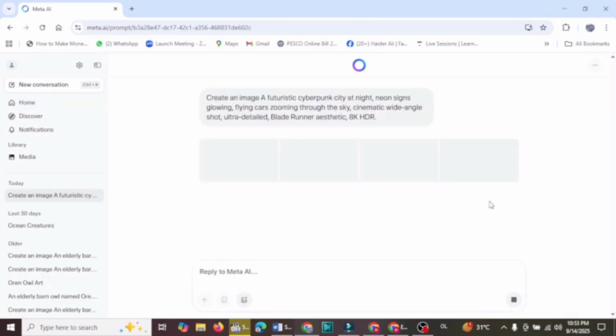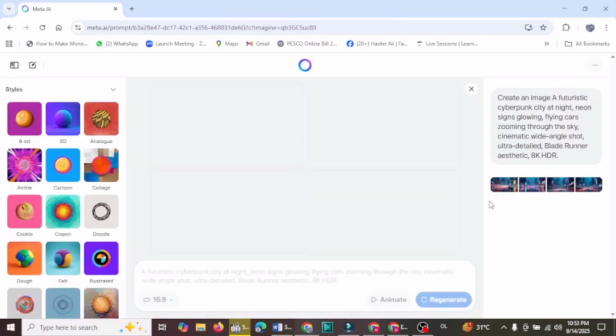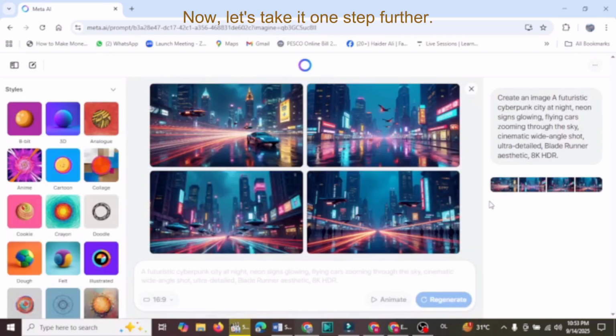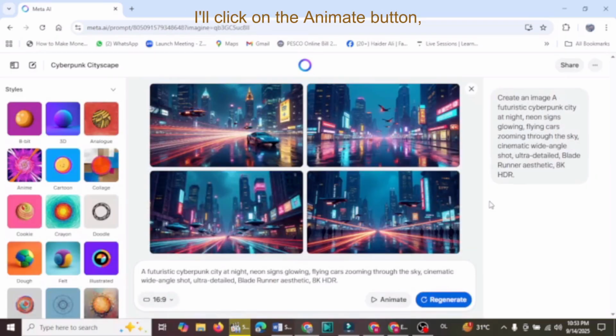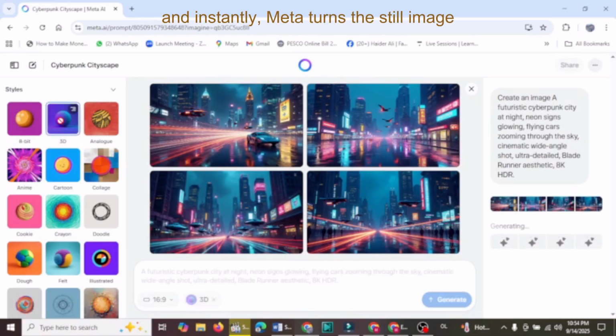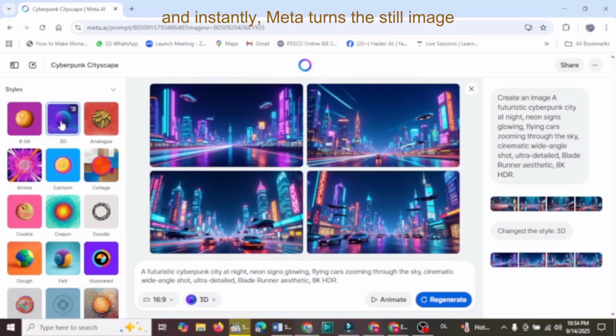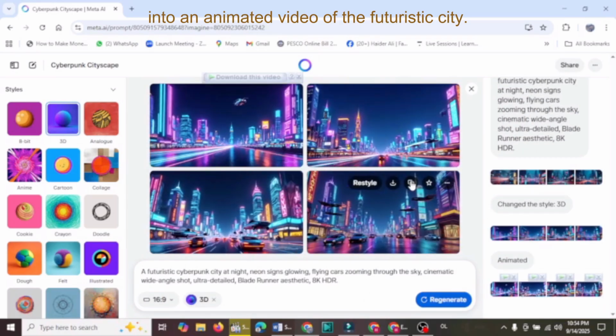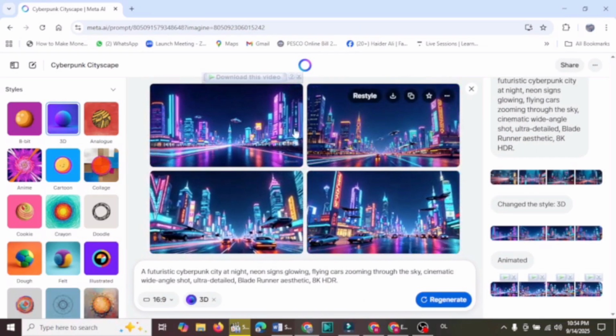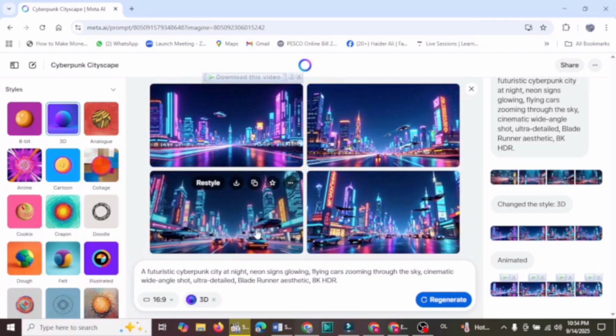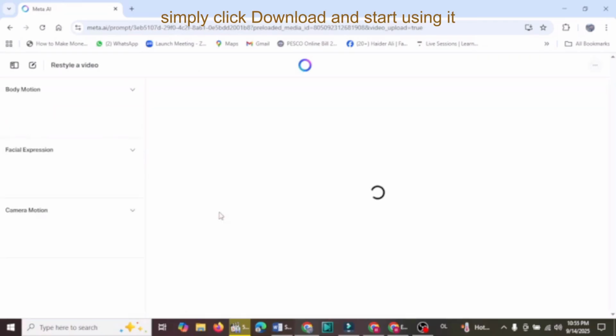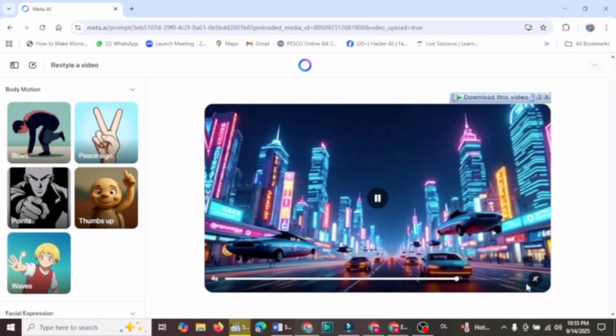And here we go. Within just a few seconds, Meta AI gives us 4 different images of the futuristic city. They all look amazing. Now let's take it one step further. I'll click on the Animate button, and instantly Meta turns the still image into an animated video of the futuristic city. Once you're happy with the result, you can simply click Download and start using it directly in your project.